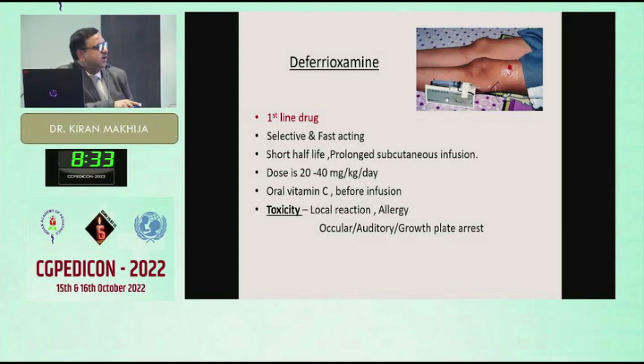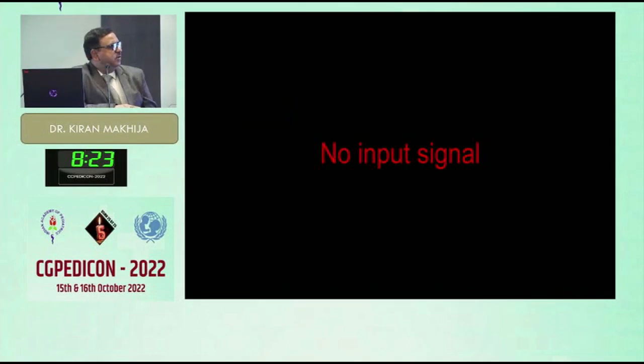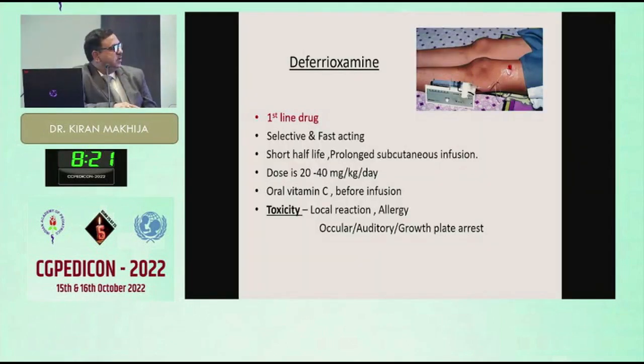Selective and fast acting first line drug, the dose is 20 to 40, and oral vitamin C causes the oxidation process and leads to the deoxidation process before the infusion, which will help in the binding of the iron with the drug. So toxicity is there: local reaction, allergy, ocular and auditory, and growth plate arrest may occur.